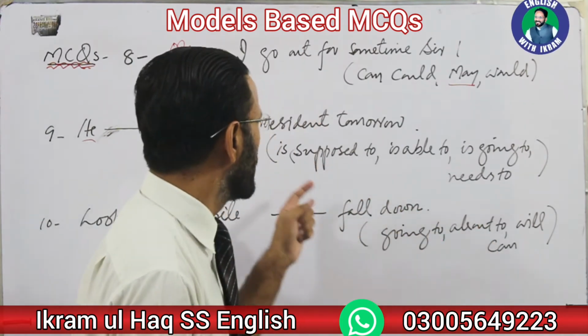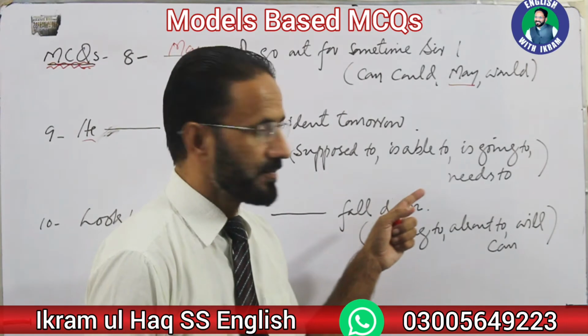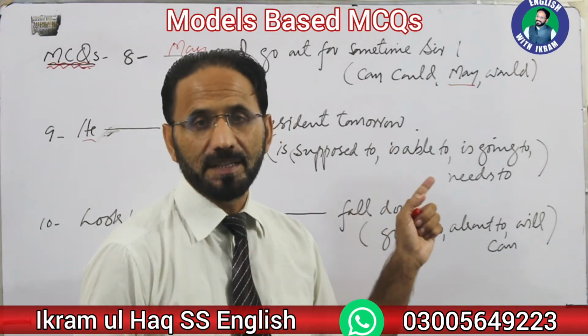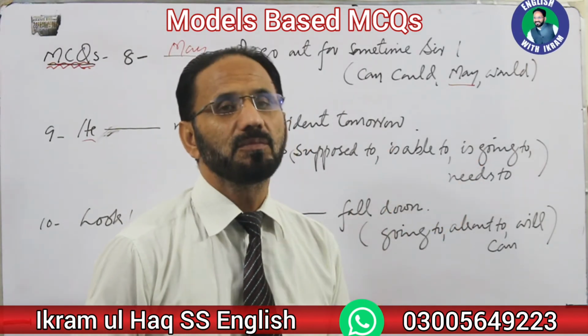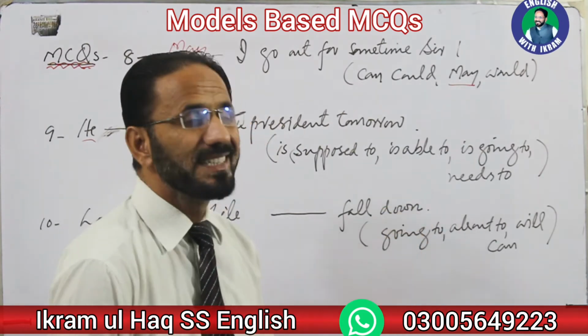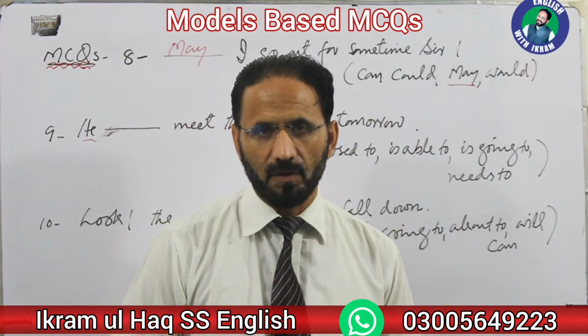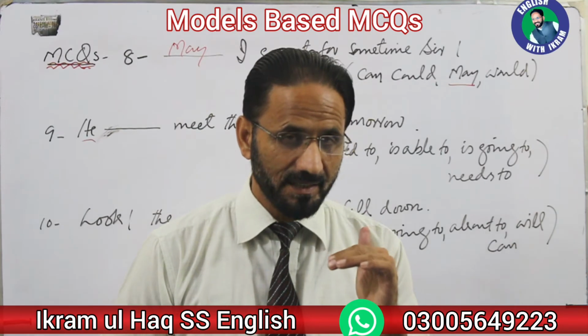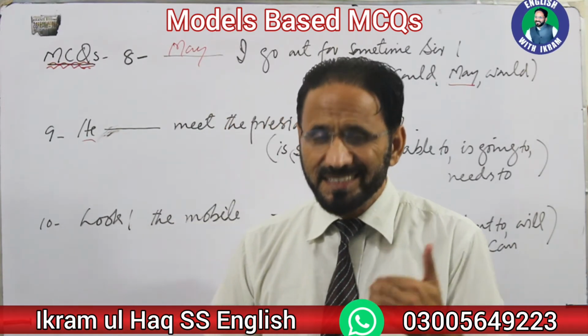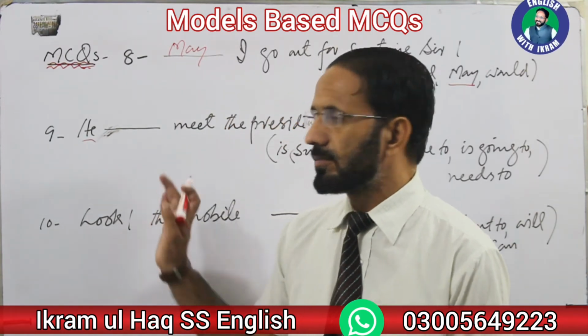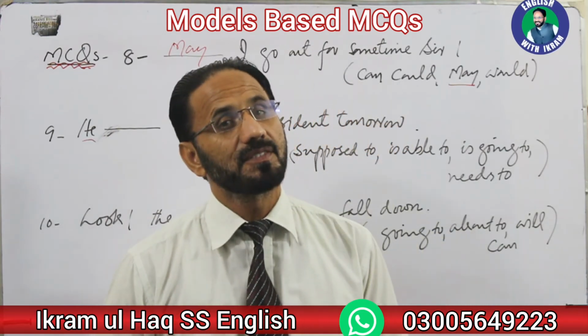The options are: he is supposed to meet, he is able to meet the president tomorrow, he is going to meet the president tomorrow, or he needs to meet the president tomorrow. What do you think? What sort of a sentence is this? What is the sense of this sentence? Here there is something that is going to happen in the future.